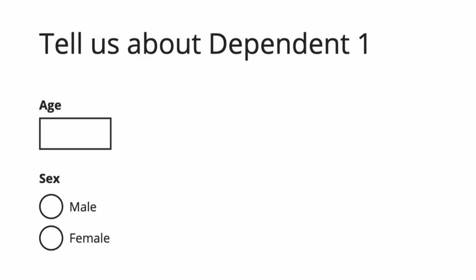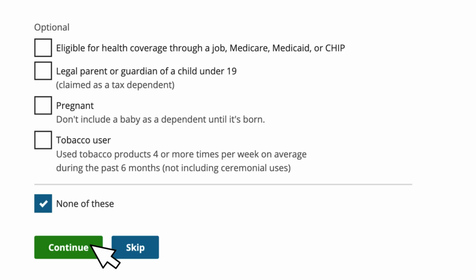Now there will be questions about each child dependent, adult spouses, or adult dependents. It will cycle through the same questions for each child or each other person. On this screen, fill in age and sex here, then see the questions with boxes below. For each child or adult on your tax return, Box 1 asks about eligibility for other health plans.